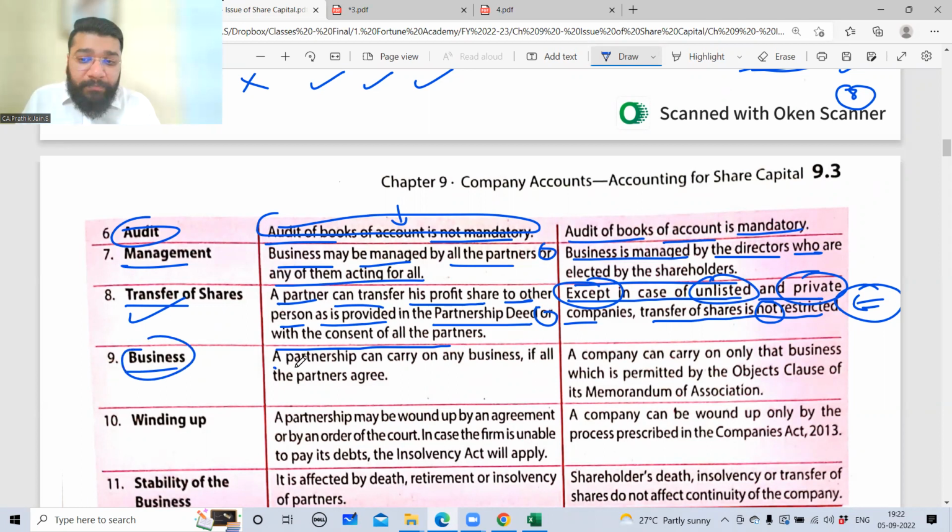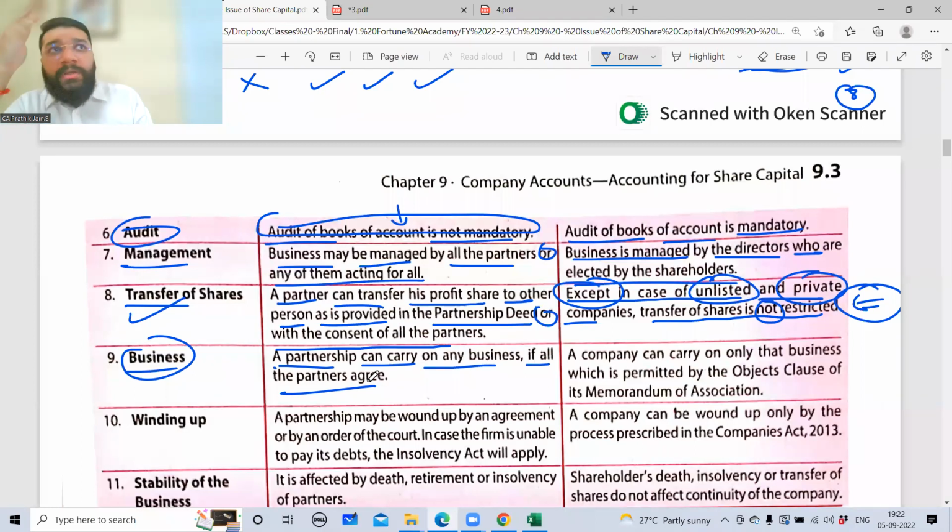Business: a partnership can carry on any business if all the partners agree. I started Fortune's Fund Learning Academy. I'm doing academy related stuff. Tomorrow, let's suppose I want to keep popcorn and sell that. I have an option there. I can keep popcorn. All of you are sitting, you like popcorn, right? And you feel hungry at 6:30. So I'm thinking, why can't I keep popcorn? Then I'll start keeping caramel popcorn, and what we get in Spice Cinema, all the popcorns I'll keep. Then slowly I'll start providing Red Bull, because Red Bull gives you wings. You can fly nicely. You will not feel sleepy. Right? So I can start that.